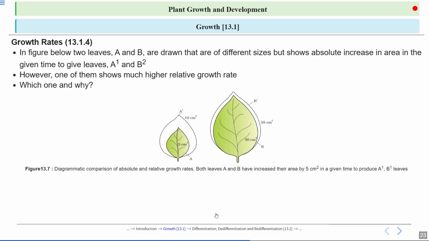In the figure below, two leaves A and B are drawn that are of different sizes but show the same absolute increase in area in the given time, to give leaves A1 and B1. However, one of them shows a much higher relative growth rate. Which one and why? This is a diagrammatic comparison of absolute and relative growth rates. Both leaves A and B have increased their area by 5 centimeter square in a given time to produce A1 and B1. Let's see in the later slides what happened next.